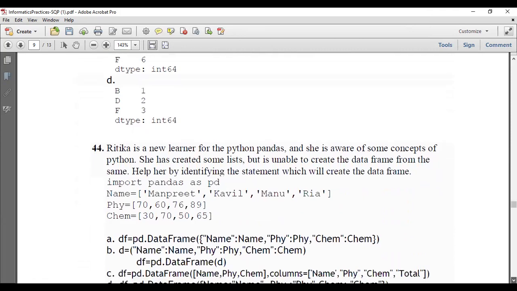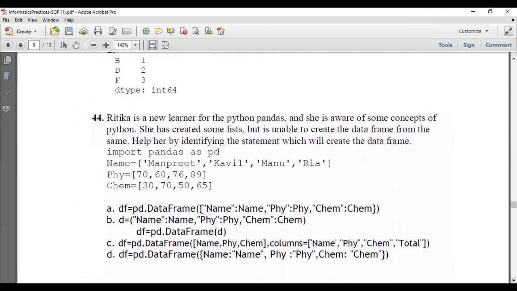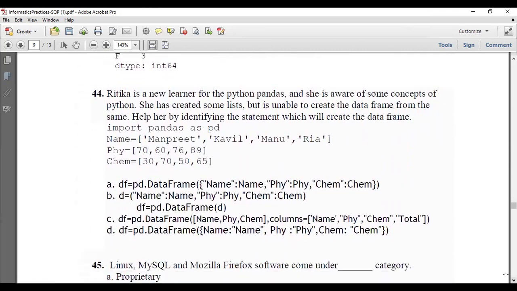Now, Riddhika is a new learner of Python Pandas and she is aware of some concepts of Python. She has created some lists but is unable to create the data frame from them. Help her in identifying the statement which will create the data frame. So import pandas as pd. These are the three lists: name, physics, and chemistry marks. The data frame has to be given in the form of a dictionary. So how will we do it with the dictionary?